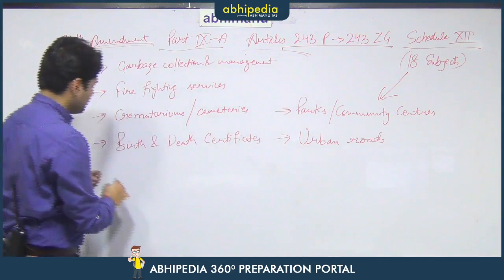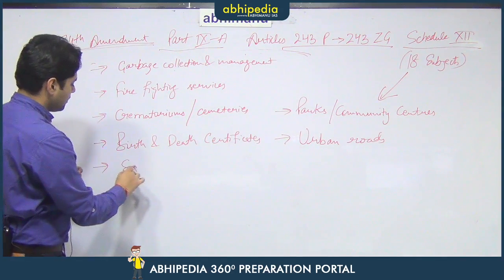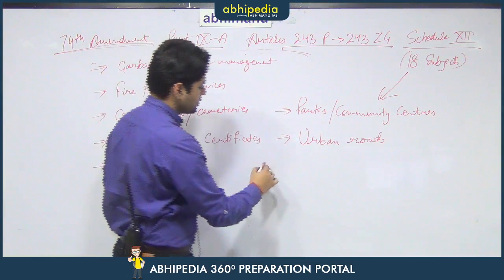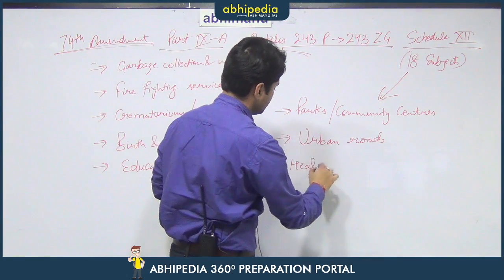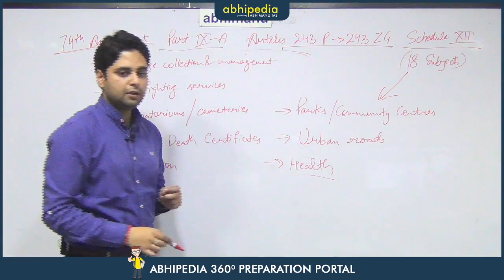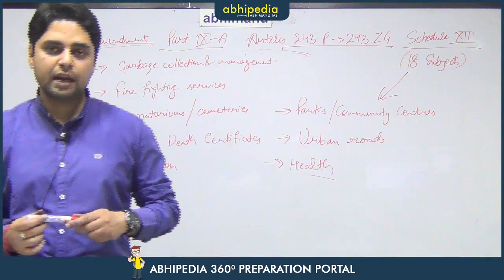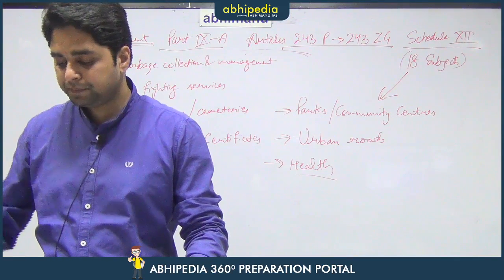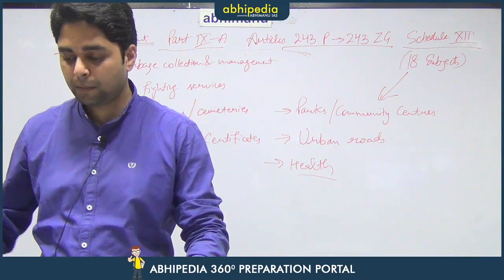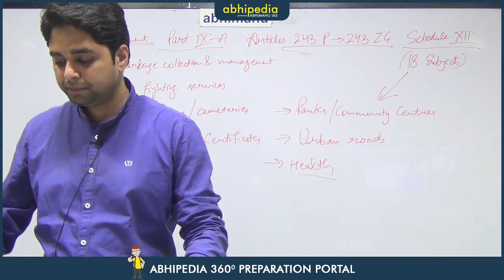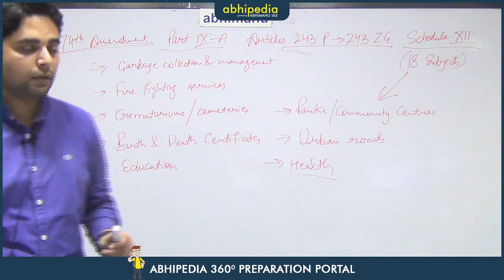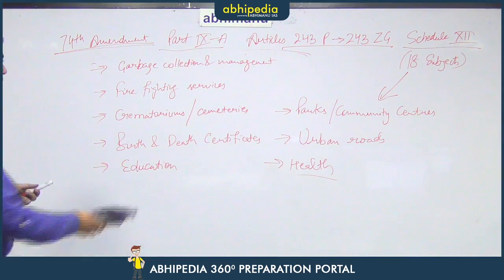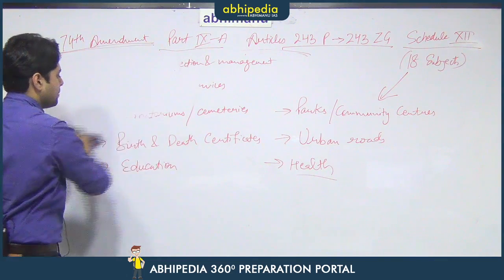They also have to be concerned with the basic education level and basic health facilities in their particular areas, including the dispensaries and the minimum basic health services and education services in that particular city. So, these are some of the important functions out of these 18 subjects that are mentioned for the 74th Amendment bodies.